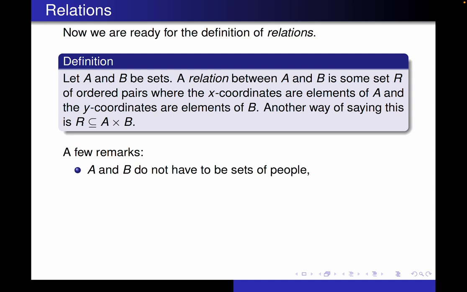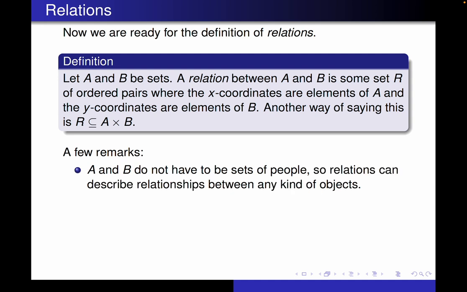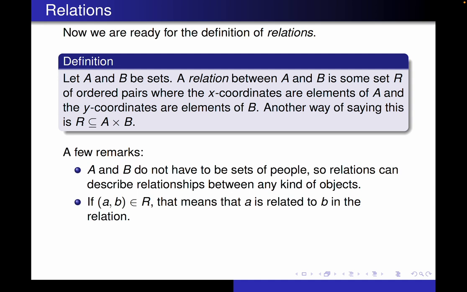A and B does not have to be about people. So A and B did not have to be sets of people. Relations can describe relationships between any kinds of objects. And we'll see a few examples of those in a little bit. If the ordered pair (A, B) is in the relationship, it's an element. Remember that the relation is a set. So if the ordered pair (A, B) is an element of that set, that means that A is related to B in the relation.